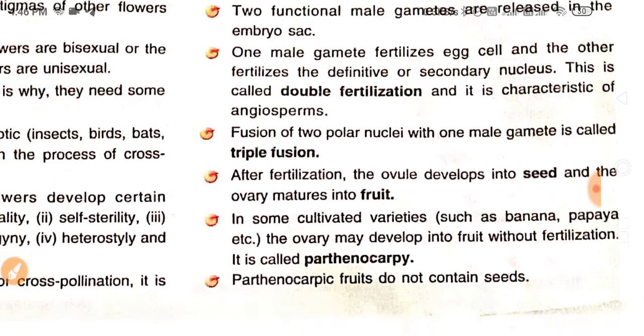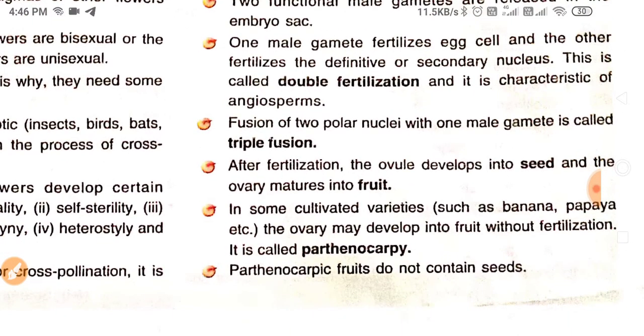After fertilization, the ovule develops into seed and the ovary matures into fruit. In some cultivated varieties such as banana, papaya, etc., the ovary may develop into fruit without fertilization. It is called parthenocarpy. Parthenocarpic fruits do not contain seeds.